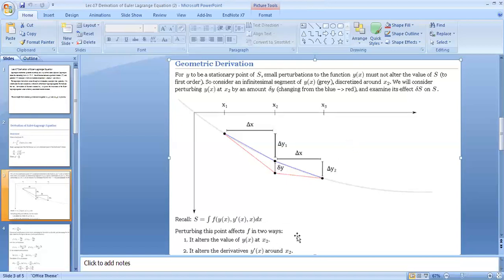So this perturbation contributes in delta S, which is the change in the functional, in two ways. This perturbation alters the value of y of x at this point x2, and this also alters the derivative y dash of x around x2.